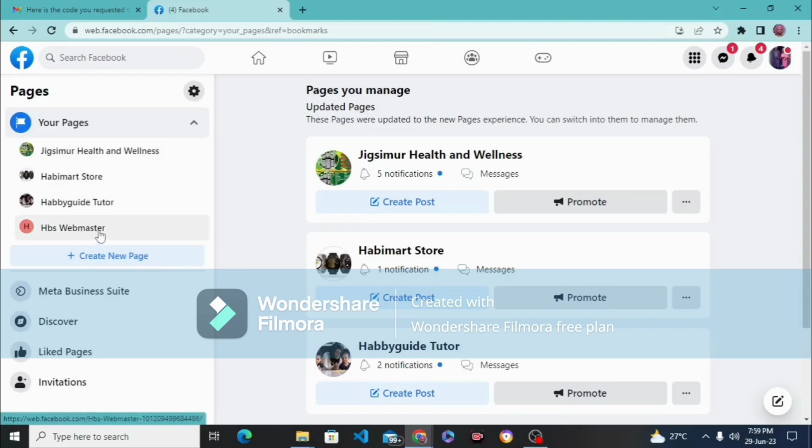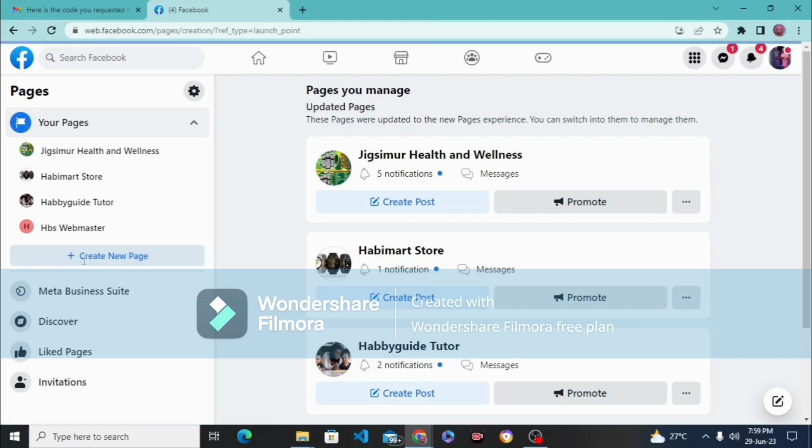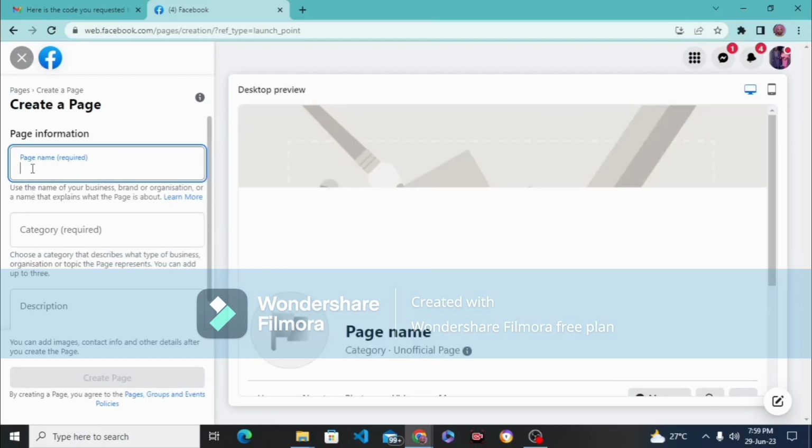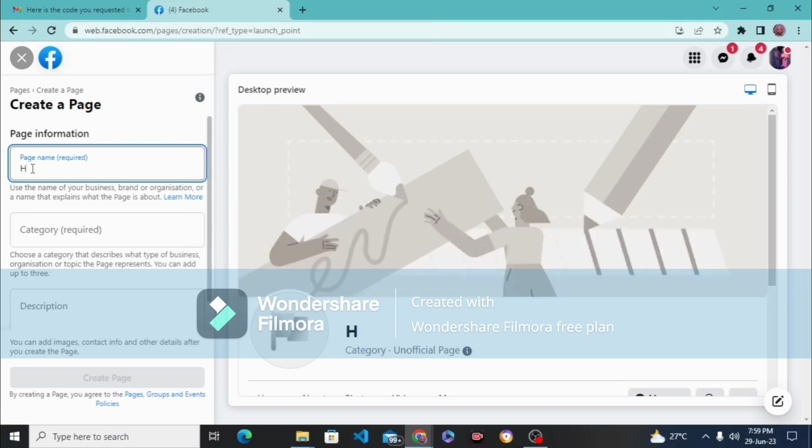So after clicking that, you come to create a new page. Do you understand? Create a new page. So after you click on that, it's going to bring you to this interface. It's asking you for your page info. Now, what do you want to name your page, depending on the product you are selling? So I'm going to use HBZKD Health Wellness because I want to run ad on this particular product. So I'm using this.